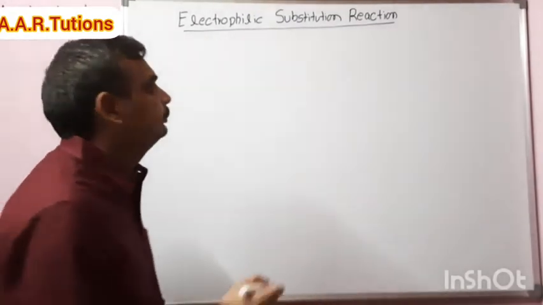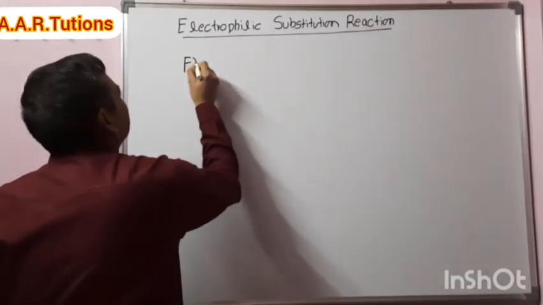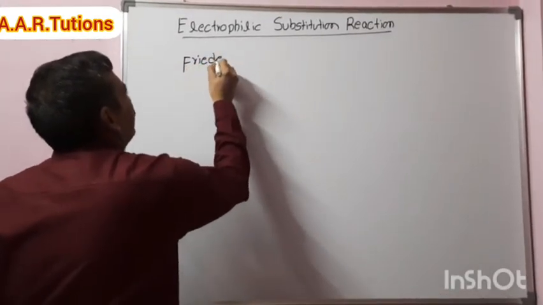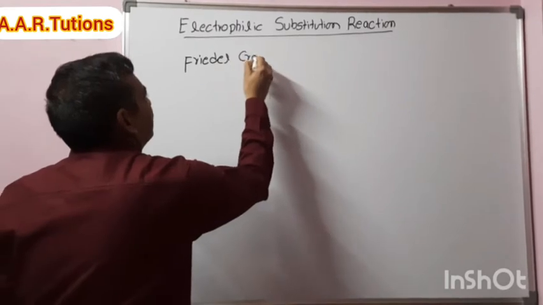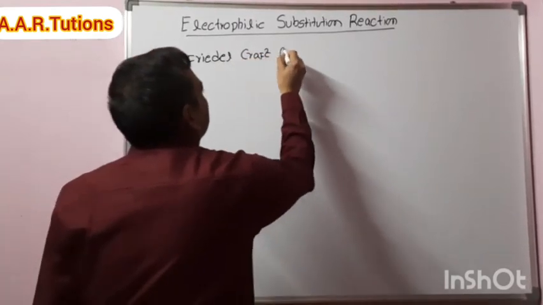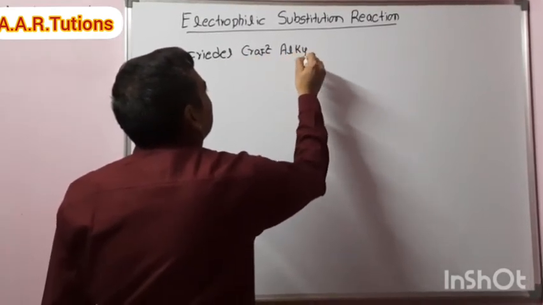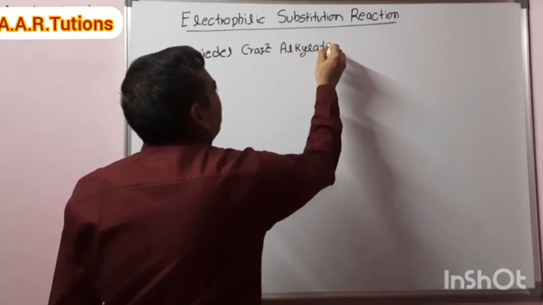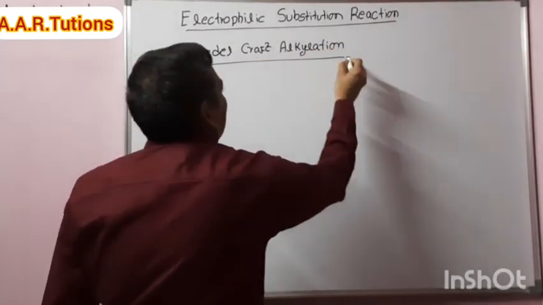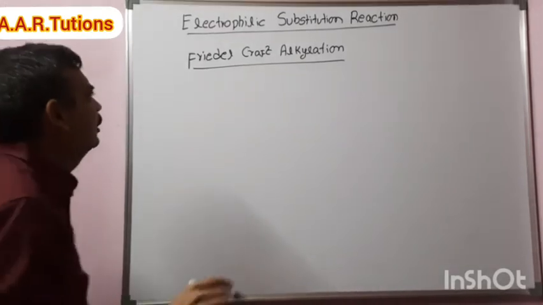Friedel-Crafts alkylation is an electrophilic substitution reaction on benzene.